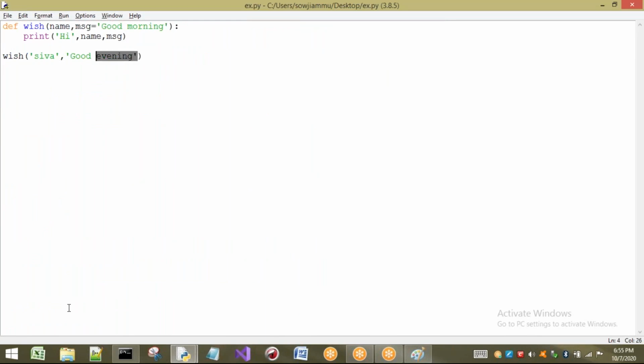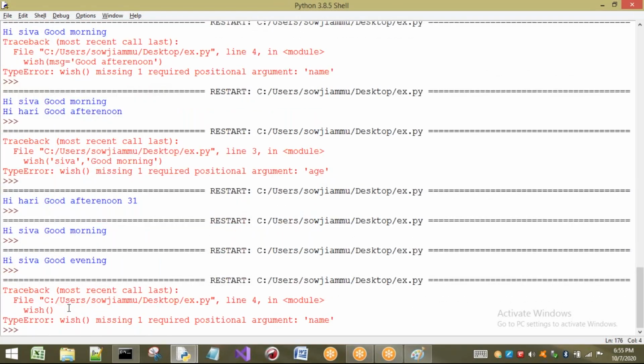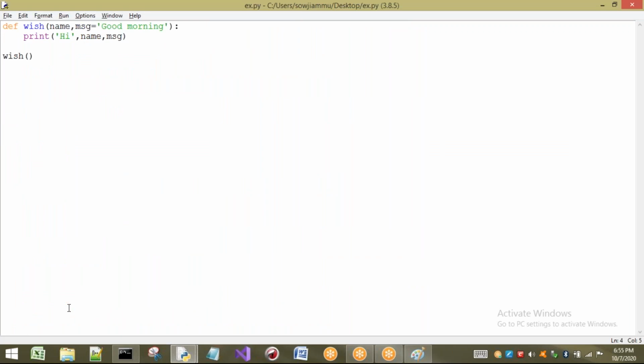Now the concept is, if I am not going to pass anything, will there be any problem? Yes, there is a problem. The reason is, here I am having one positional argument, but I am not passing anything. So clearly it will say wish missing one positional argument. It will tell you about the positional argument only, not about default arguments. The reason I will tell you now. If I pass only one argument, no problem. It will go to the first position and be placed there.